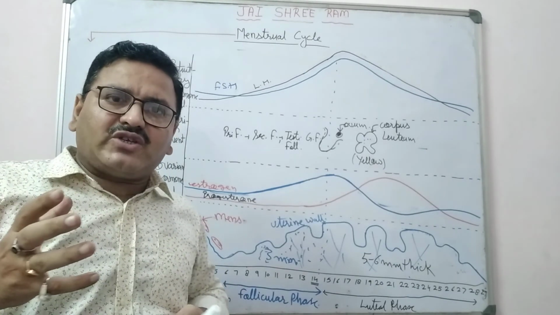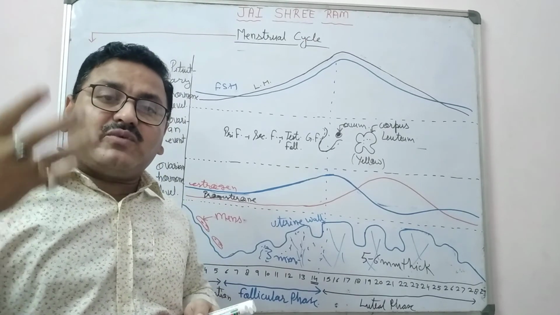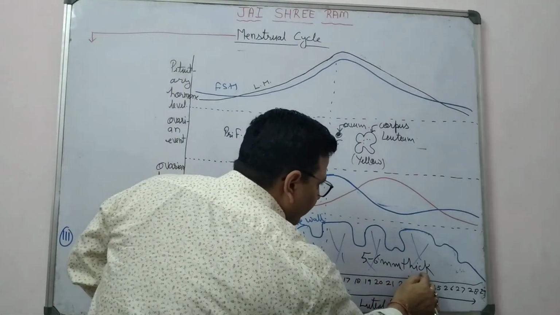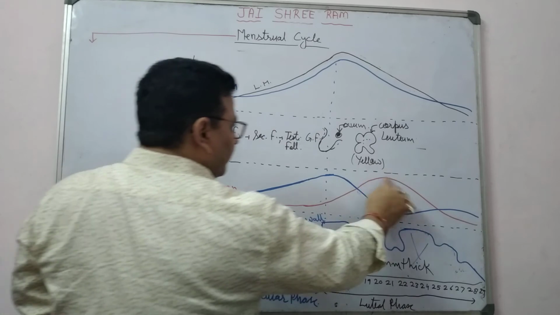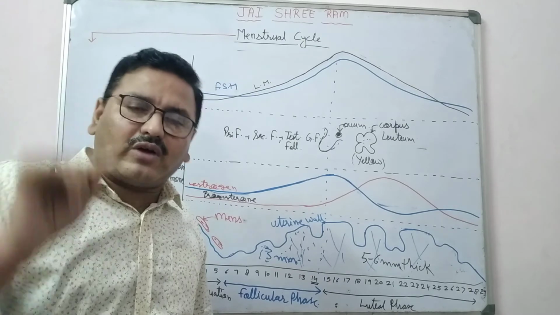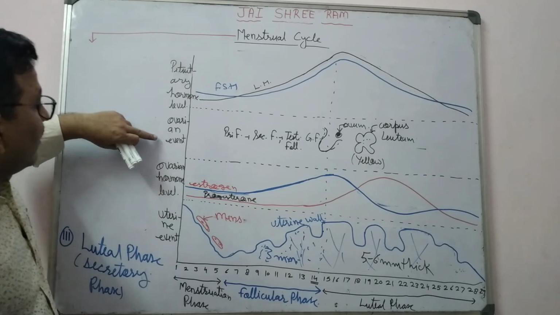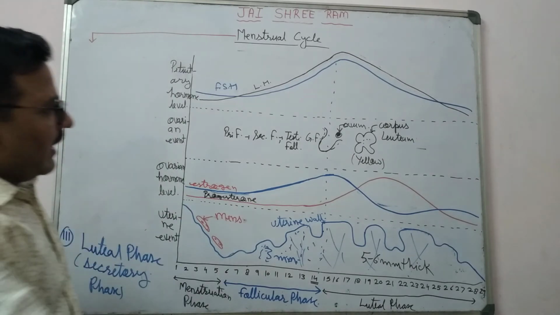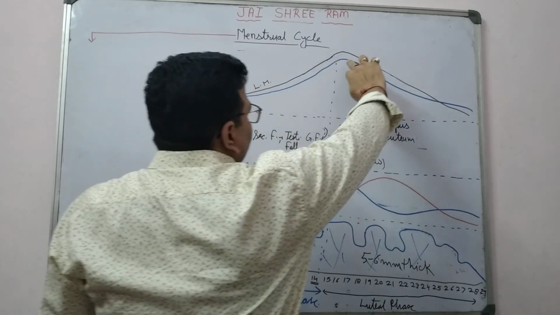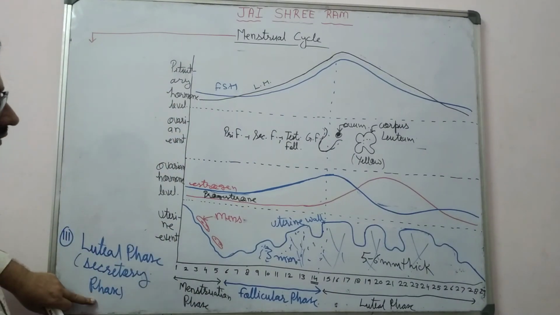And the main function of progesterone is to maintain the endometrium, to prepare the endometrium to receive the fertilizer. That's why in the uterus the thickness of endometrium increases due to more progesterone. That's why progesterone is also known as pregnancy hormone, right? Then what happens in pituitary? After that, follicle stimulating hormone and LH hormone slowly decrease. Now, in luteal phase, what happens?